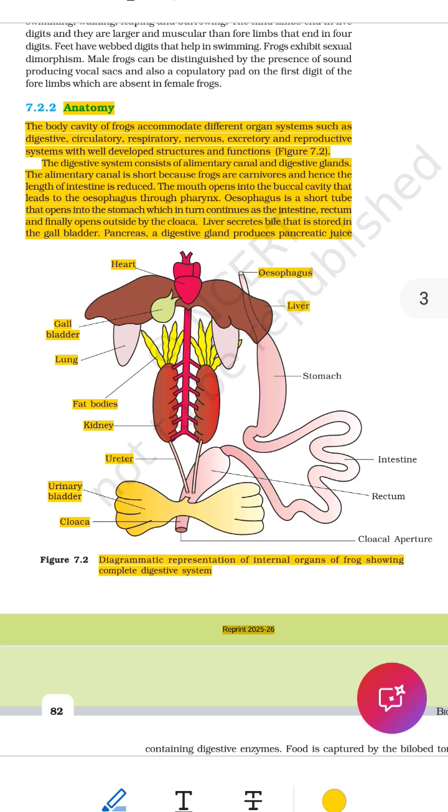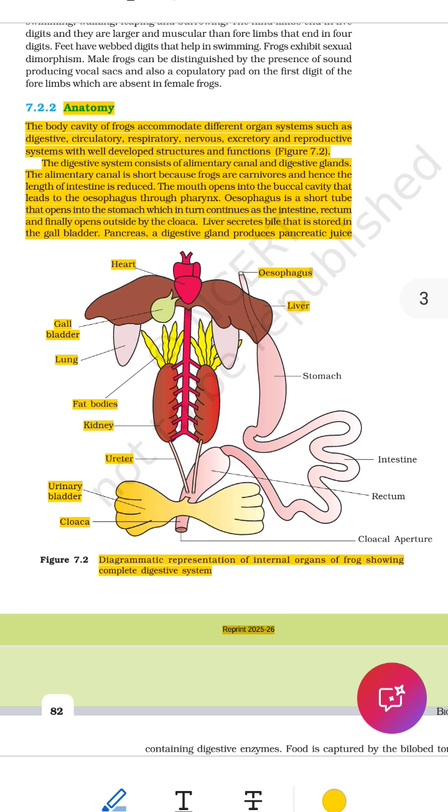1. What is frog anatomy? Anatomy means the study of the inside of the body, all the organs and how they work. Inside a frog's body, there is a big space called the body cavity. This cavity contains many systems that work together to keep the frog alive, such as the digestive system, the circulatory system (blood and heart), the respiratory system (breathing), the nervous system (brain and nerves), and the reproductive system (making babies). This summary focuses on the digestive system.